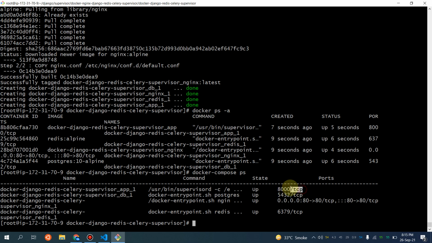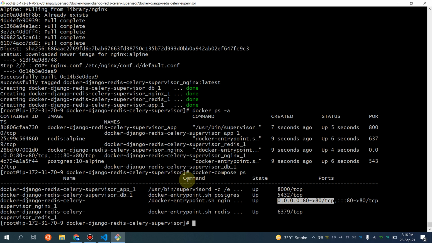As I told you, it is just saying that our application is available on 8000, but it is on the internal network. It is not exposed. This is saying that port 80 is listening on all interfaces, which means that the Docker proxy is working.